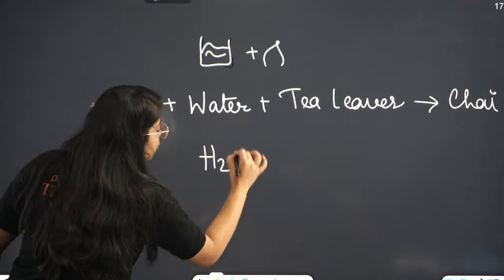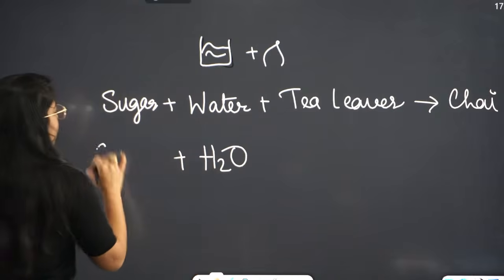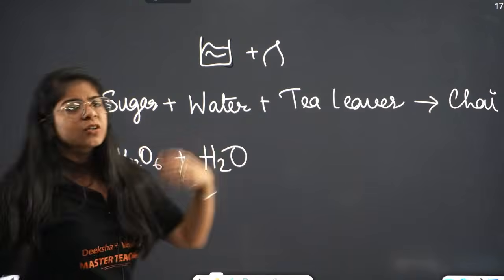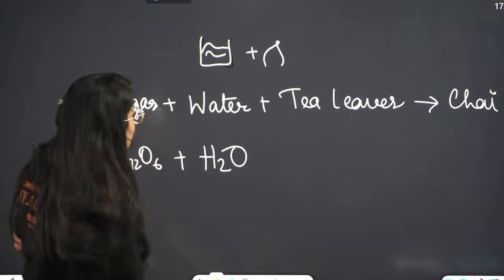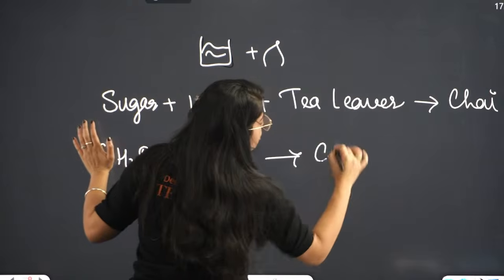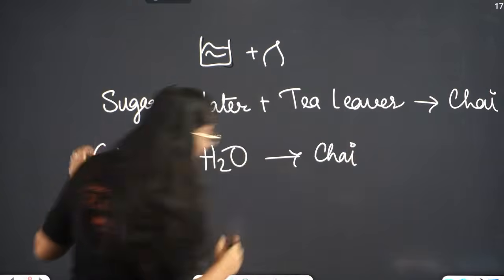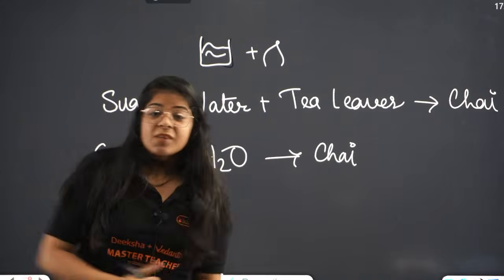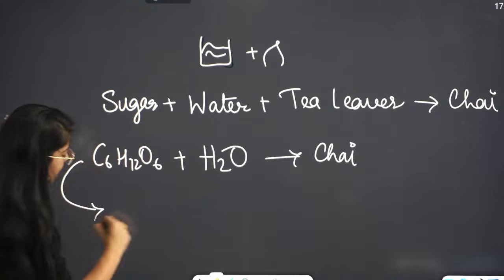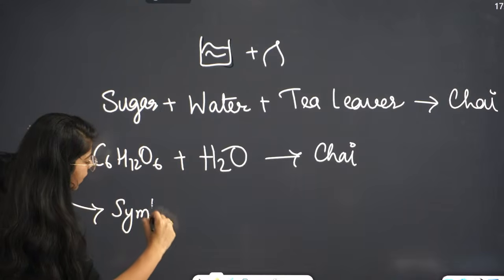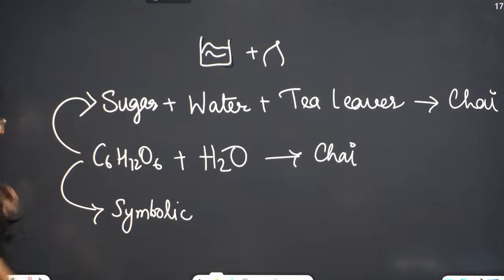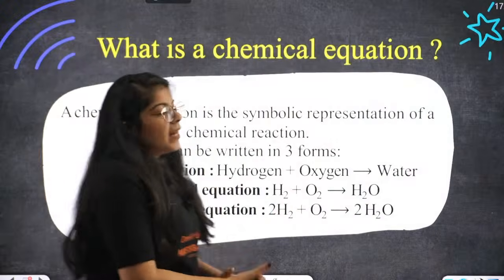If we write H2O plus C6H12O6 or whatever, a fructose, a glucose, everything, you will get this, and this is your chai. Now, the formula of chai has not been invented, my friends. You can do it if you want. Okay? So a symbolical representation of our chemical reaction is what is called a chemical equation.